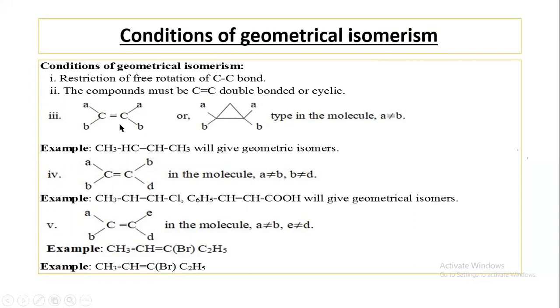Please remember that when the same group or same atoms are present on the same carbon of an alkene, these types of compounds don't show geometrical isomerism. Here A is not equal to B, and here A, B, E, D are different groups. Here A is not equal to B and E is not equal to D. These are the conditions for showing geometrical isomerism.